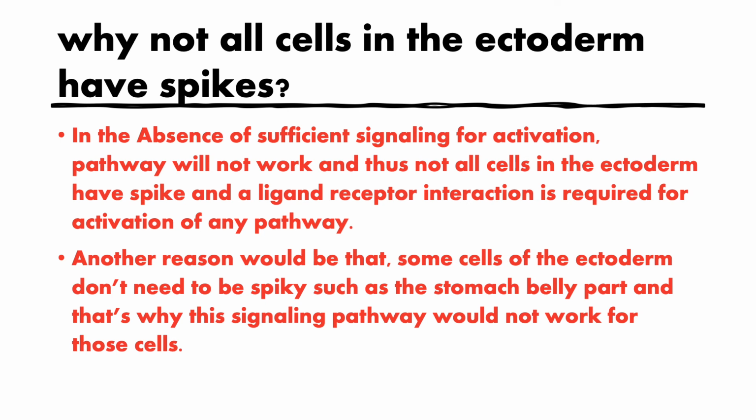So why do not all the cells in the ectoderm have spikes? That's because in the absence of sufficient signaling for activation, the pathway will not work, and thus not all cells in the ectoderm have spikes. A ligand-receptor interaction is required for activation of any pathway. Another reason would be that some cells of the ectoderm don't need to be spiky, such as the stomach or belly part, and that's why this signaling pathway would not work for those cells.